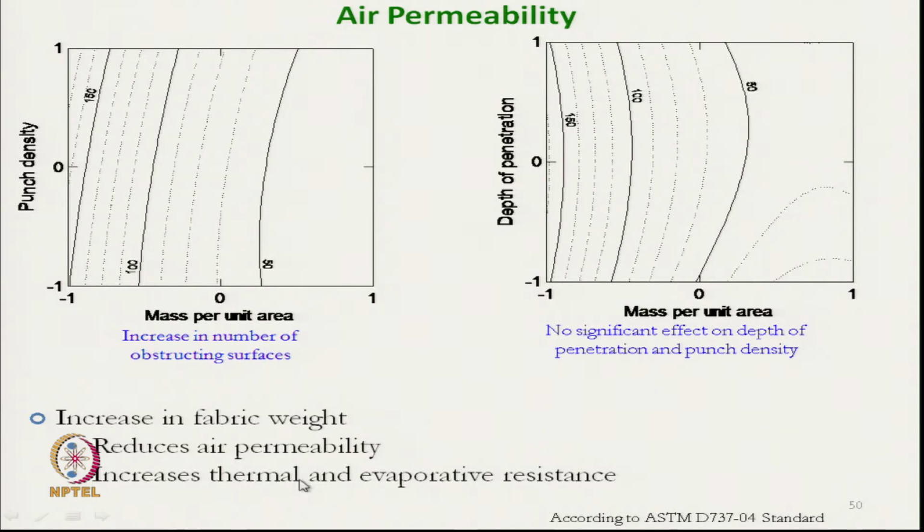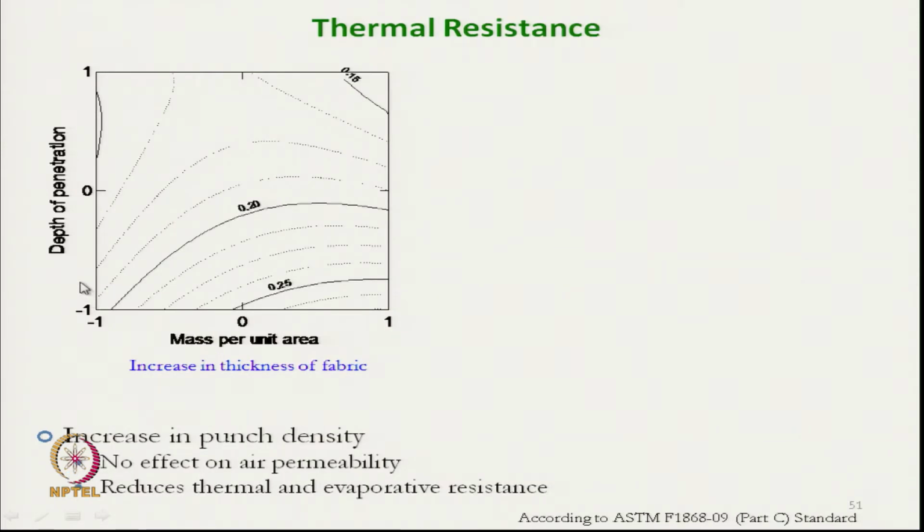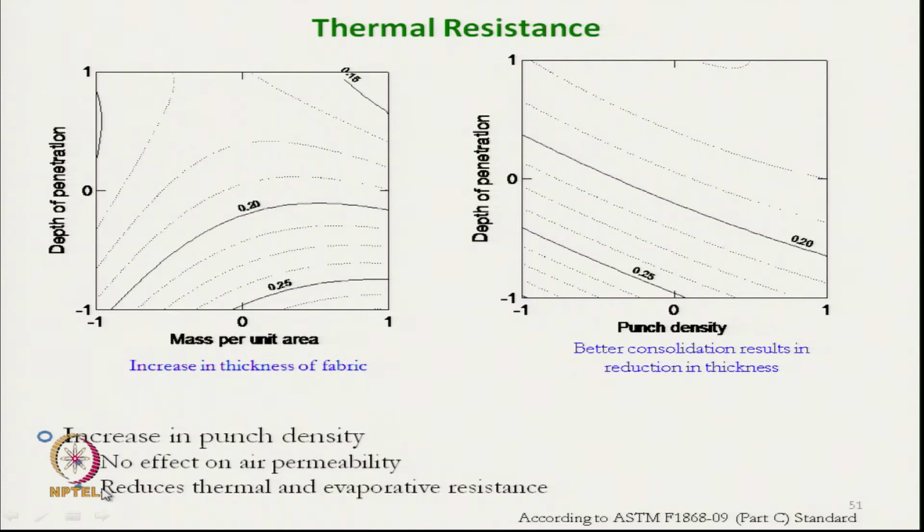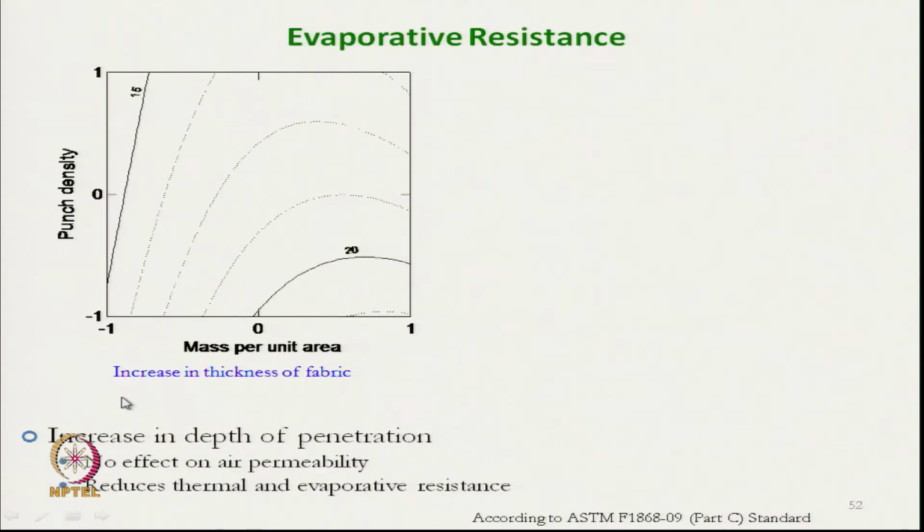Increase in mass per unit area increases thermal and evaporative resistance also. But with the increase in punch density, although there is no effect on air permeability, it reduces thermal and evaporative resistance. Similar effect was observed due to depth of penetration.